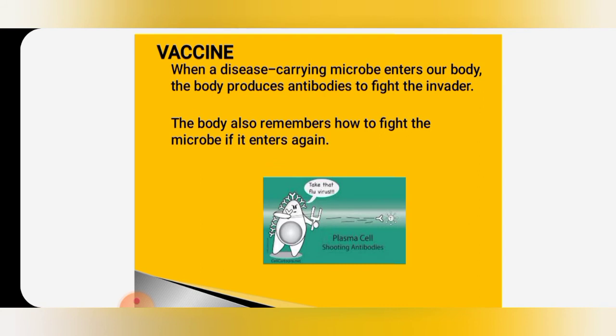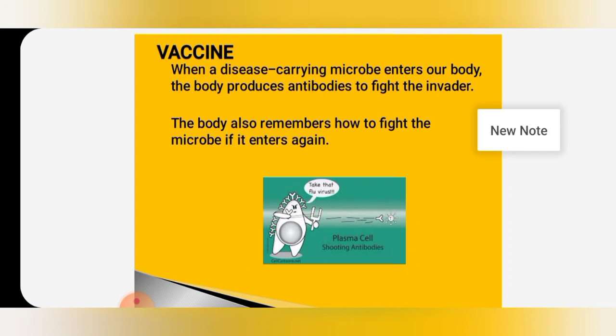And the antibodies remain in the body, and we are protected from the disease-causing microbes forever. This is how a vaccine works. A vaccine works on the same principle, that antibodies fight against disease-causing microorganisms. What we are taking in the form of a vaccine is actually dead or weakened microorganisms.